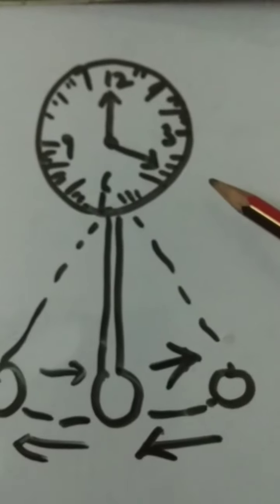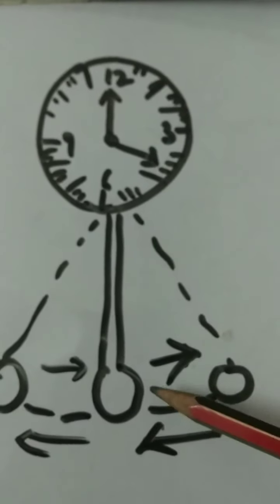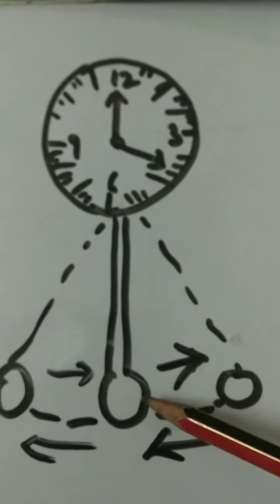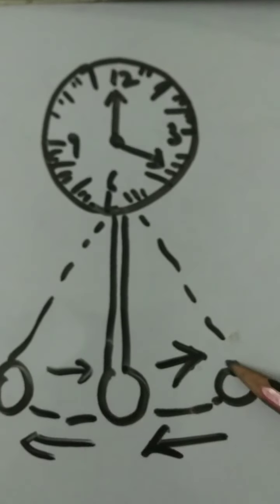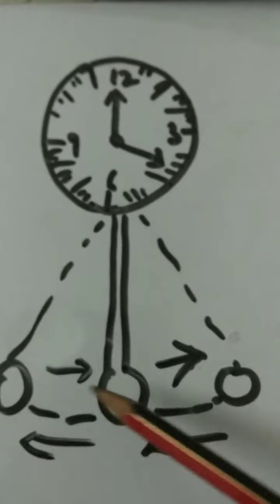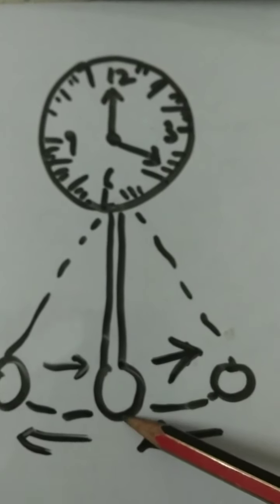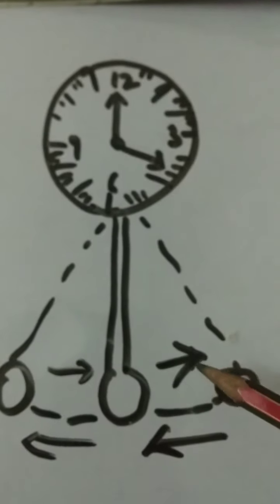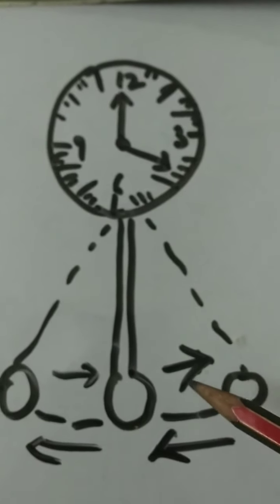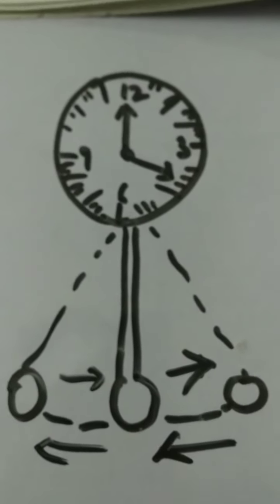See the example of a clock with the pendulum. The pendulum moves from side to side continuously at a fixed interval of time. The motion of the pendulum is an example of periodic change. Other examples are